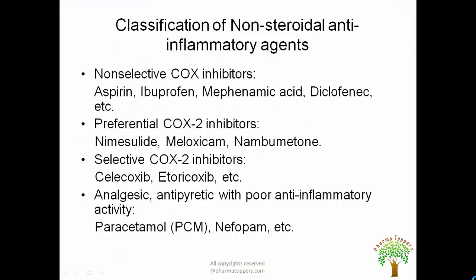Okay, so next we have classification of non-steroidal anti-inflammatory agents. Now since these non-steroidal anti-inflammatory agents act on the enzyme COX, they are grouped into different categories like non-selective COX inhibitors like aspirin, ibuprofen, then preferential COX-2 inhibitors like nimesulide, meloxicam, then selective COX-2 inhibitors, and finally certain agents that have analgesic and antipyretic activity, but the anti-inflammatory activity is very poor, like paracetamol.